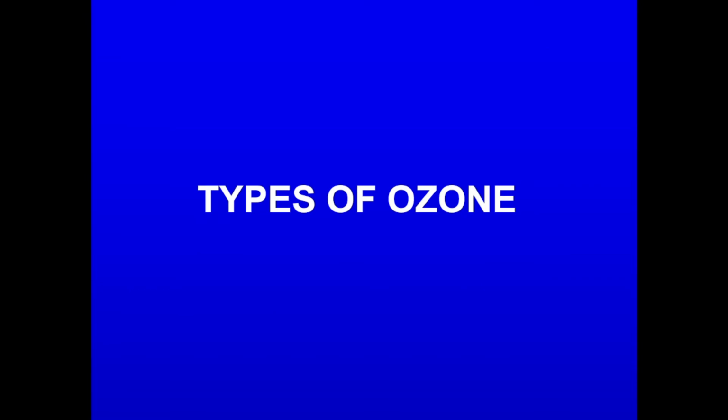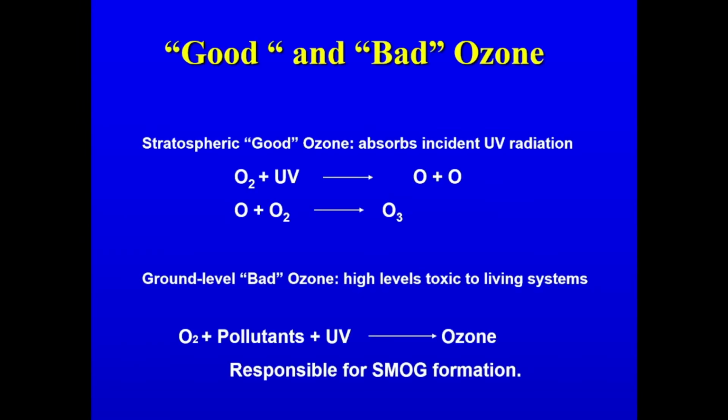To be very astonishing, we have 2 different types of ozone in our atmosphere. One is referred to as good ozone and the second one is bad ozone. The stratospheric ozone is referred to as good ozone. I am talking about the ozone molecule, the ozone layer, which is present in the stratosphere part of the atmosphere. This ozone is referred to as good ozone because it is capable of absorbing the harmful UV radiations.